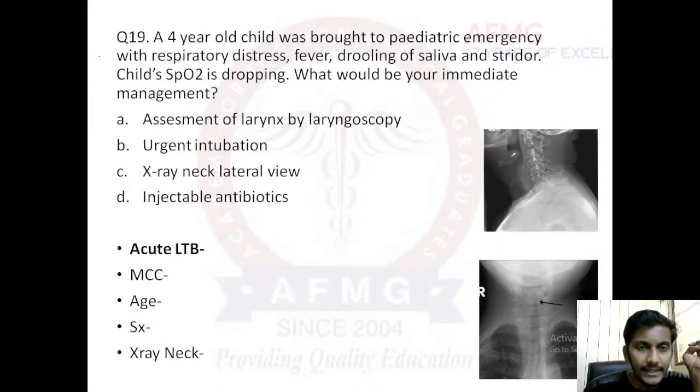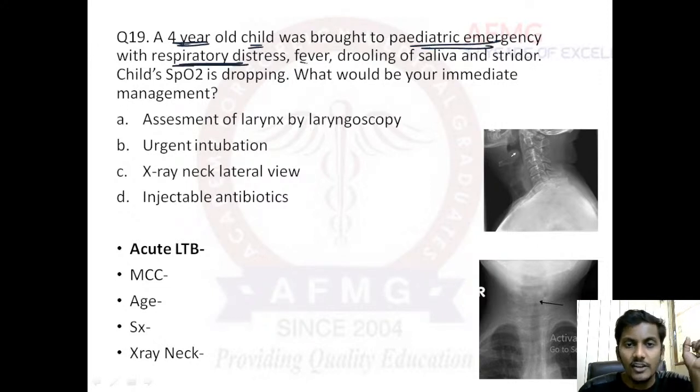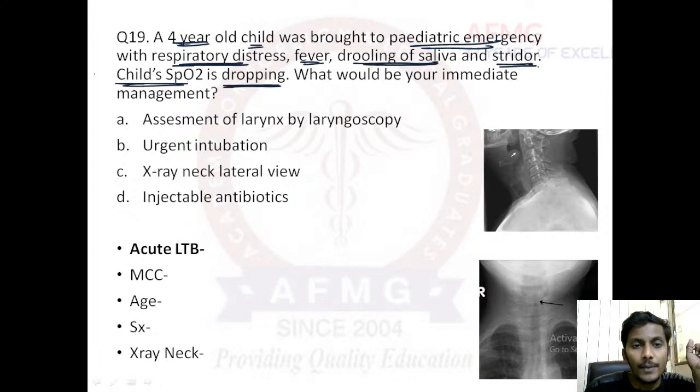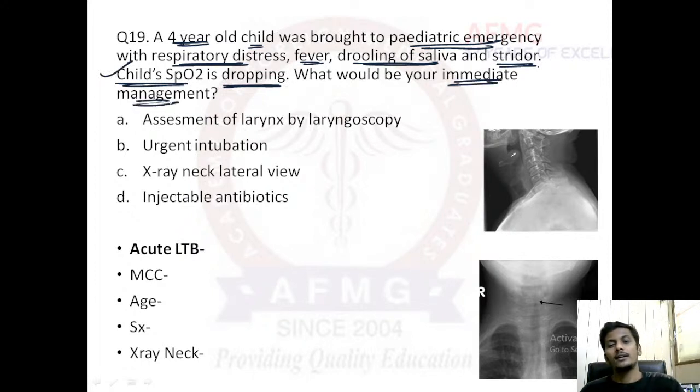Moving further to question number 19. It states a 4-year-old child was brought to pediatric emergency with respiratory distress, fever, drooling of saliva and stridor. The child's SpO2 is dropping. What would be your immediate management? No X-ray was given in the question. This was the only question asked. A 4-year-old child, of school-going age, brought to emergency with respiratory distress, fever, drooling of saliva, noisy breathing, that means stridor. The child's SpO2 is dropping due to respiratory distress, and what would be your immediate management?